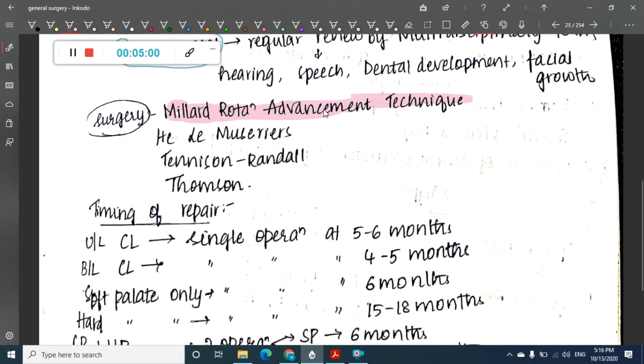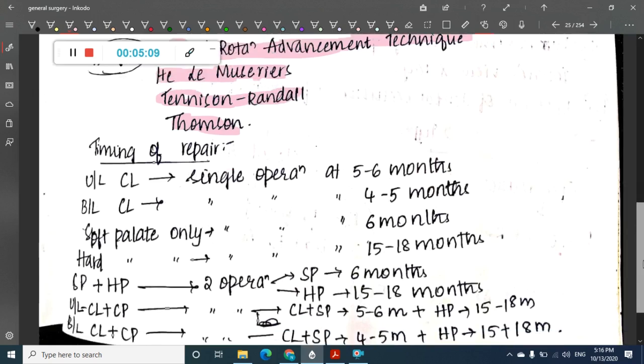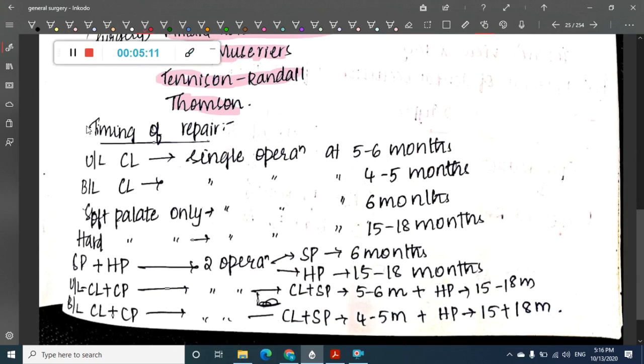We can do Millard rotation advancement technique, Healy Massier's technique, Tennyson Randall's or Thompson's technique. Now the timing of repair: when can you repair the defect? The defect can be repaired if it's unilateral surgery. See, these are very important.